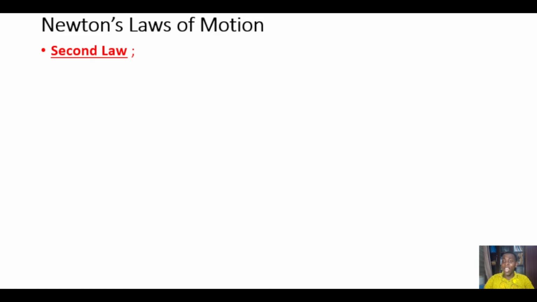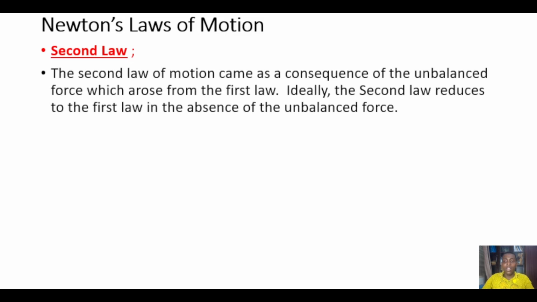In this video, I explain to you Newton's second law of motion. Okay, so we want to say that the second law of motion came as a consequence of the unbalanced forces, or the force which arose from the first law. Ideally, the second law reduces to the first law in the absence of the unbalanced force.